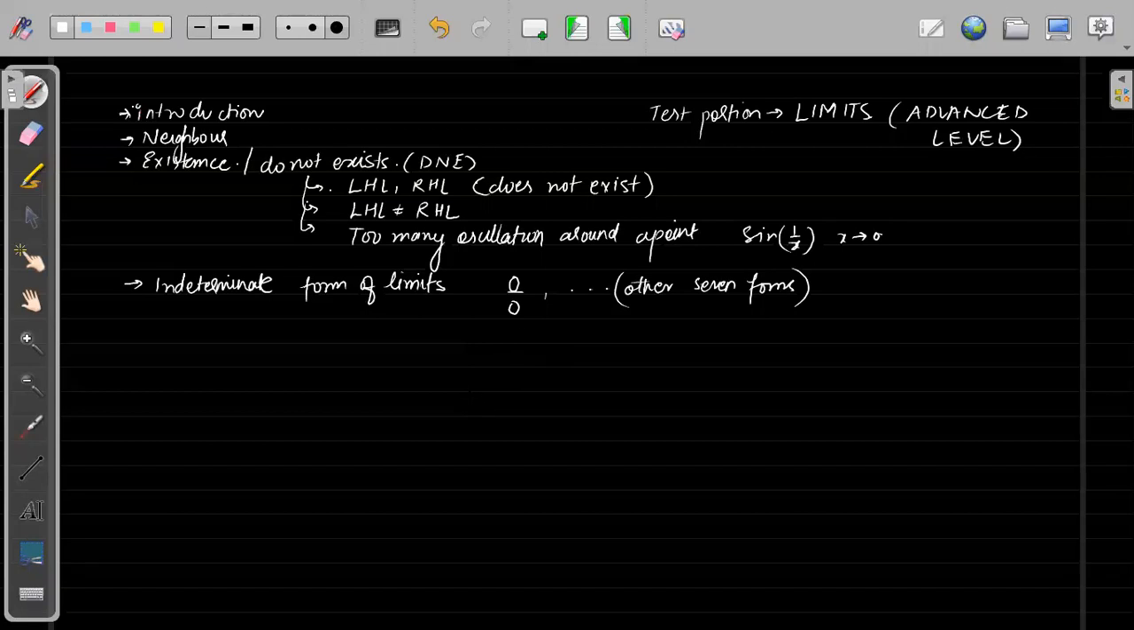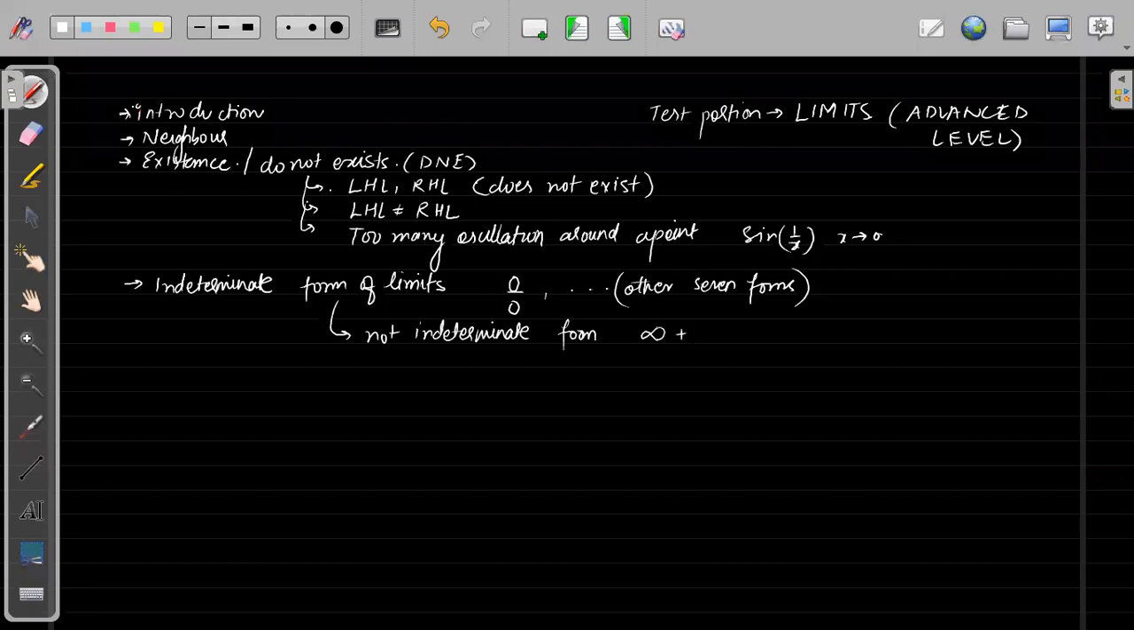Then we have seen some examples of not indeterminate form. What does not indeterminate form mean? Basically the limit will be a particular value. Suppose we have infinity plus infinity, the best example for me, but this will always tend to infinity, right? But in indeterminate form we have infinity minus infinity, right? So this was the example of indeterminate form, and this is the best example for not indeterminate form.